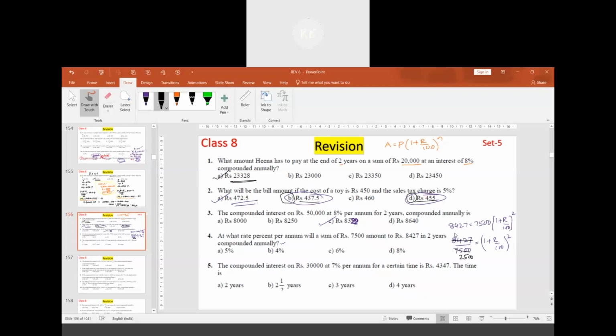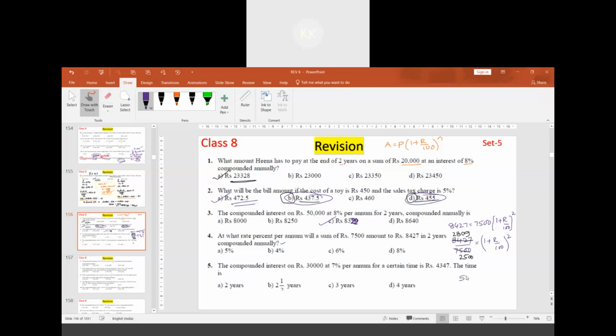On the left side, 8427 divided by 3 gives 2809. Is this a square number? Yes, 2809 is a square number. What about 2500? That is also a square number. So when square numbers are there, we don't have any issue. We can easily solve it.